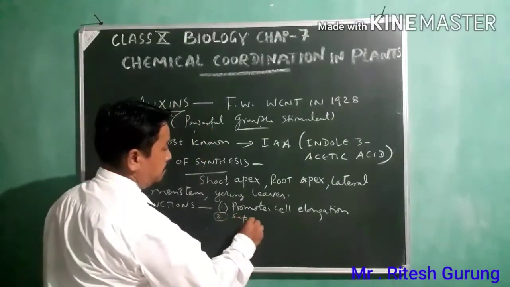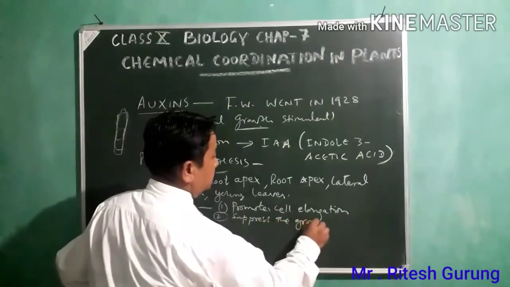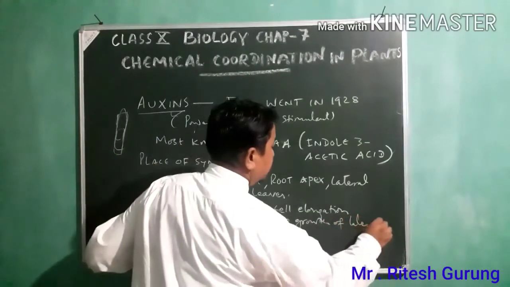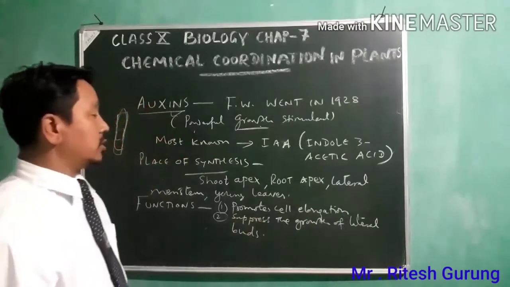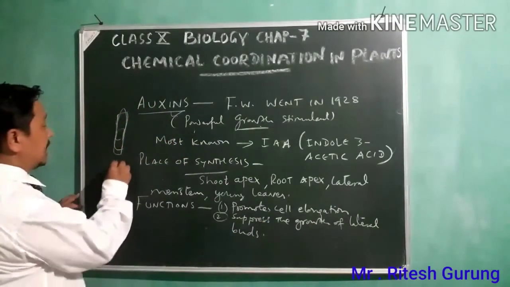Okay, so number two, suppress the growth of lateral buds. Suppose this is the plant growing out here.